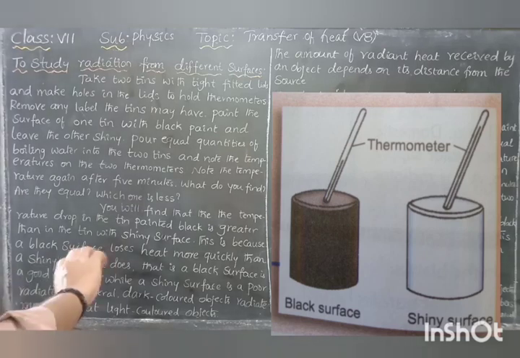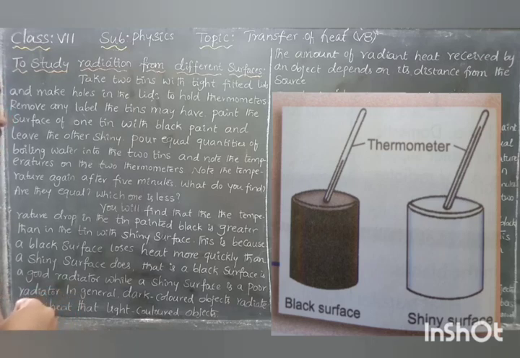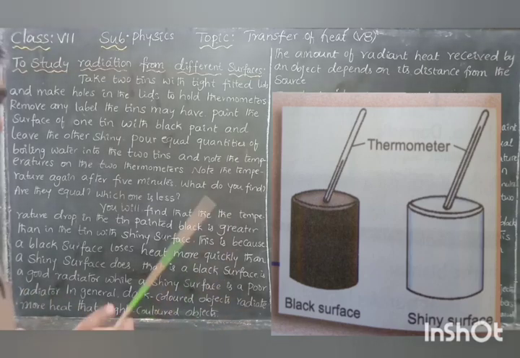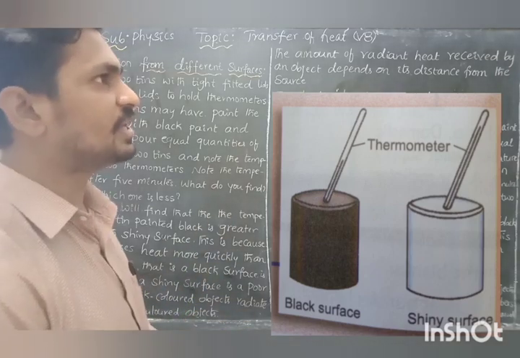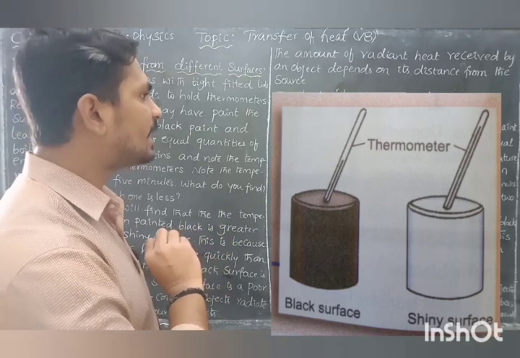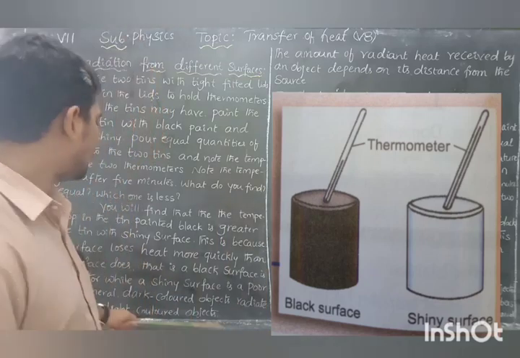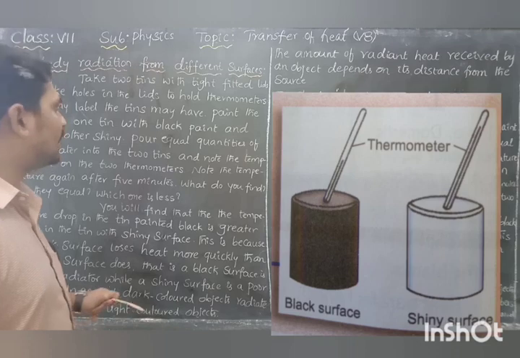The black coated tin is a better radiator and loses heat faster than the shiny surface. In general, from this analysis, dark colored objects radiate more heat than light colored objects. You can take a black colored object and a light shiny colored object. The black colored object radiates more heat than the shiny or light colored object.